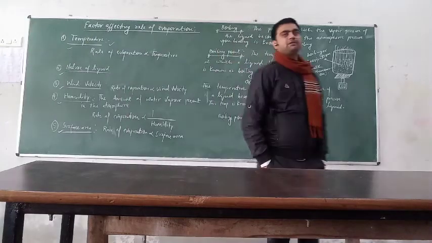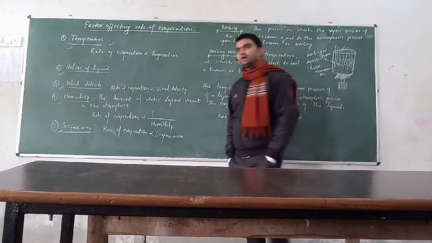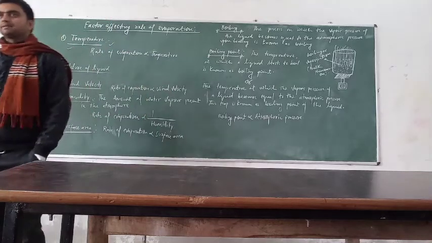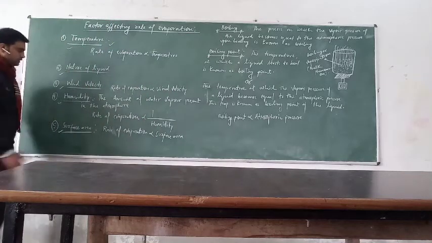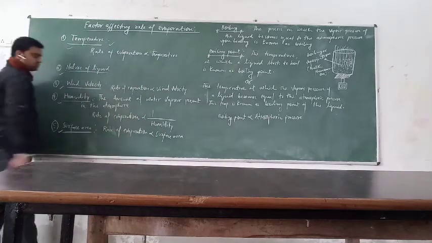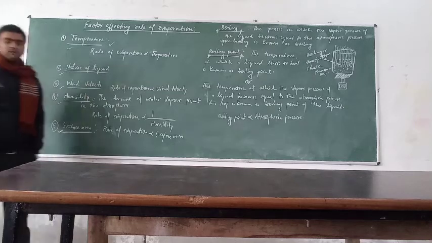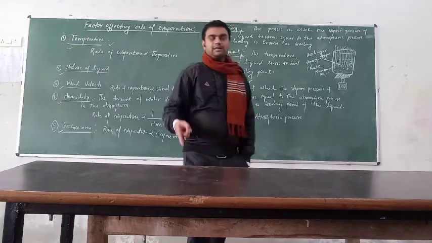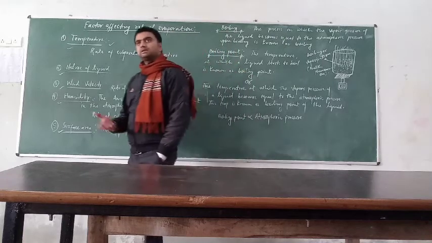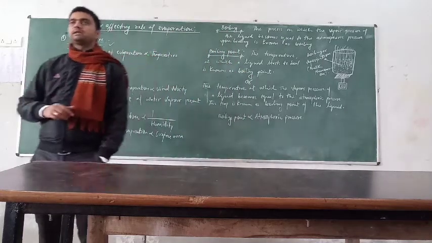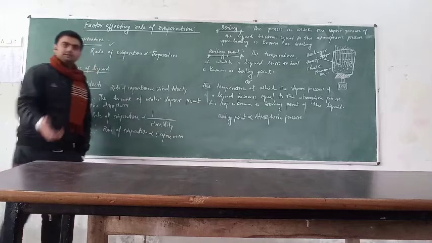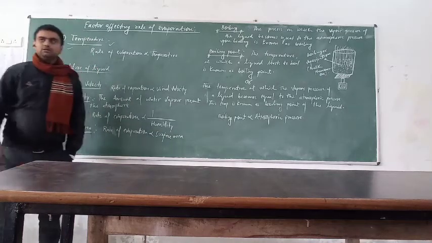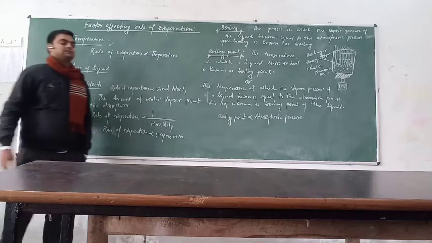When the humidity is very high in the atmosphere, the evaporation will be very low. So we can say that humidity is inversely proportional to the rate of evaporation, meaning when one increases, the second one decreases. That means when the humidity increases, the rate of evaporation decreases, and when the humidity decreases, the rate of evaporation increases.